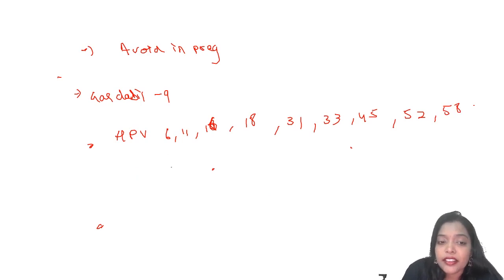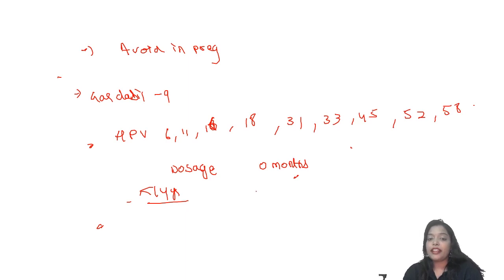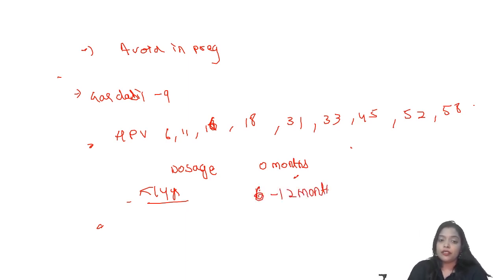And the dosage schedule is first dose at 0 months. For those patients who are less than 14 years, you require only 2 doses. First dose at 0 months, second dose between 6 to 12 months. More than 14 years patient.